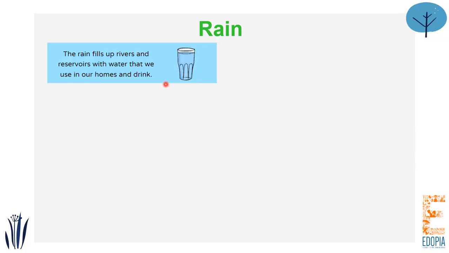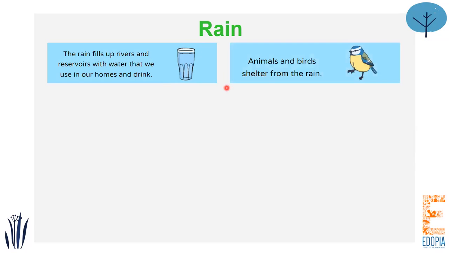So when it is rainy weather, the water level in Raval Lake is very high. But when there is very little rain, then the water level goes down. The lake becomes less full of water. Then moving on, when we talk about rain, animals and birds shelter from the rain. Why do you think animals and birds shelter from the rain? Can you take a guess?